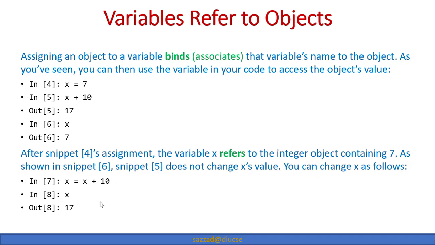If we want to change the value of x, we can do that by following this procedure. In that case we have to add 10 to x and then put the sum back in x. Then the value of the x variable will change, but it still holds a value which is of integer type, and we can say that it is still an integer type object.